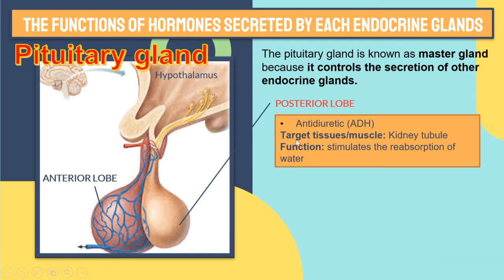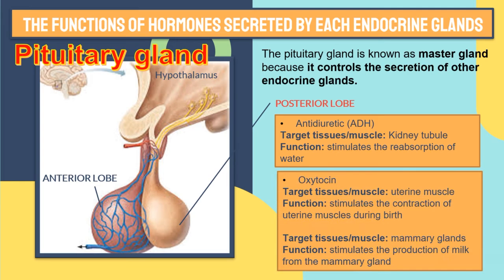The target organ or target tissue of the ADH is the kidney tubule, in the kidney. What is the function of the ADH? It stimulates the reabsorption of water that occurs in the kidney.